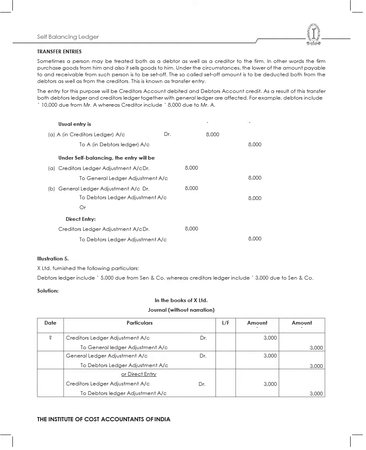Now, under the self-balancing entry, what will be the entry? I'll have creditors ledger adjustment account to general ledger adjustment account 8,000, and then I will have general ledger adjustment account to debtors ledger adjustment account 8,000. Or a direct entry can be creditors ledger adjustment account debit 8,000 to debtors ledger adjustment account 8,000. So that means this transfer entry will impact both my creditors ledger as well as debtors ledger. That is the concept of this transfer entry, because it is going to tell me which books have been impacted, which parties' accounts have been impacted, and how I will have to bring that impact in the books.